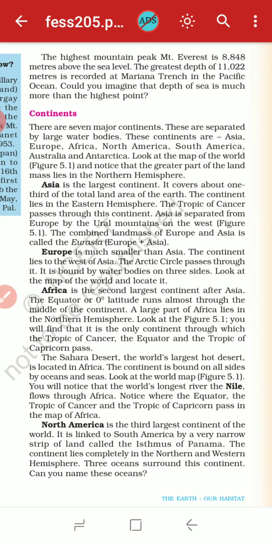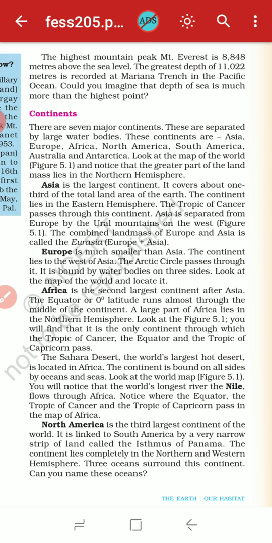Then what about Europe? Europe is much smaller than Asia. The continent lies to the west of Asia. The Arctic Circle passes through it. It is bound by water bodies on three sides. Look at the map of the world and locate it.